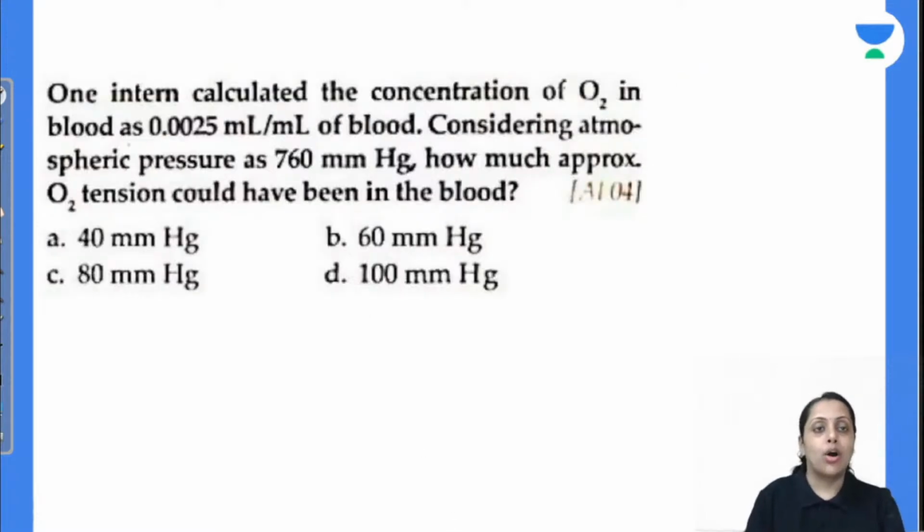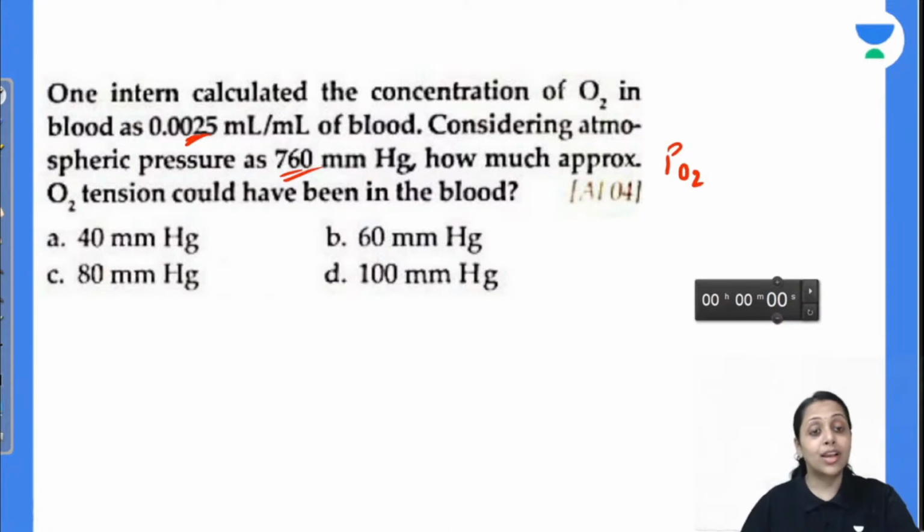Coming to the next one: one intern calculated the concentration of oxygen in the blood as 0.002 ml per ml of blood. Considering the atmospheric pressure of 760 mmHg, what approximate oxygen tension could have been in the blood? Okay, we have to calculate oxygen tension. What is the formula? Dissolved oxygen content is equal to partial pressure of oxygen times the solubility coefficient of oxygen. So this is the formula. Do remember, everybody?